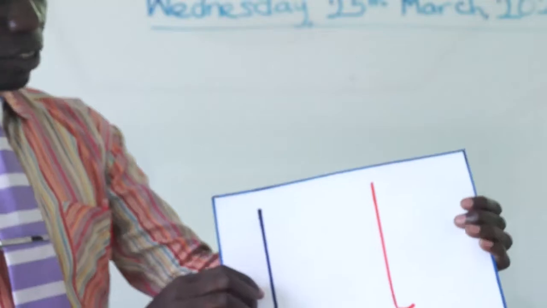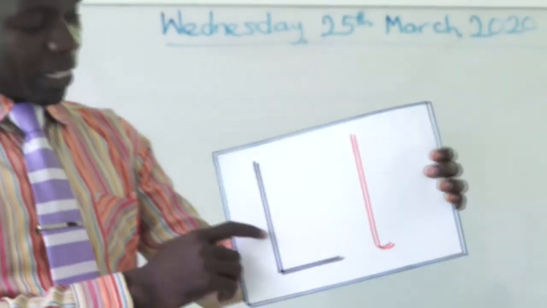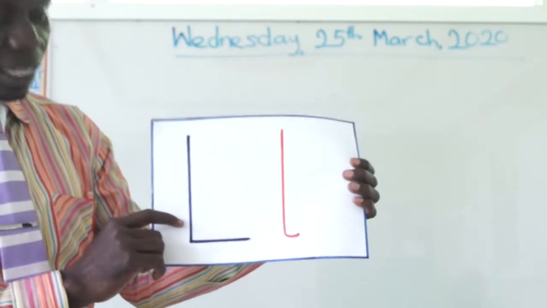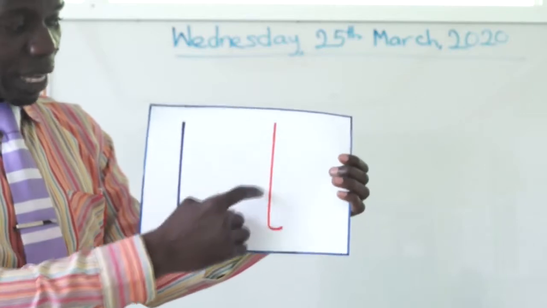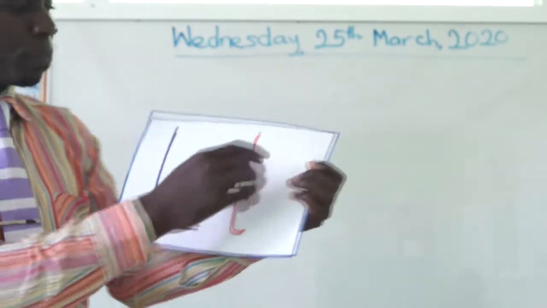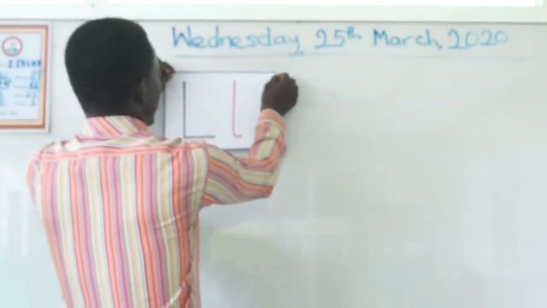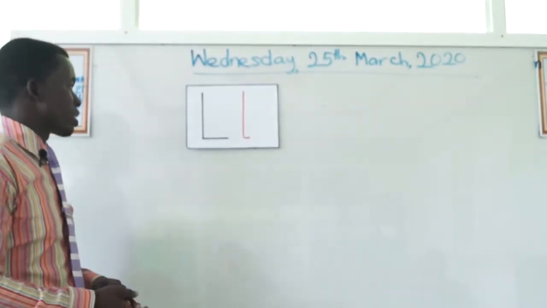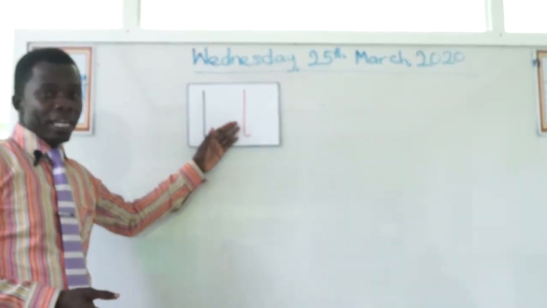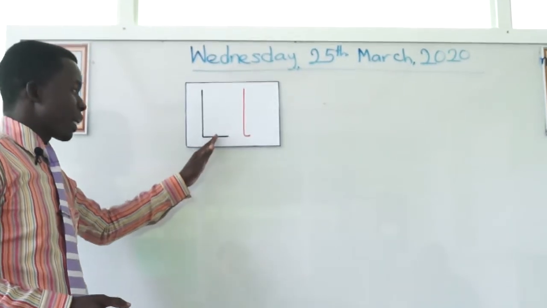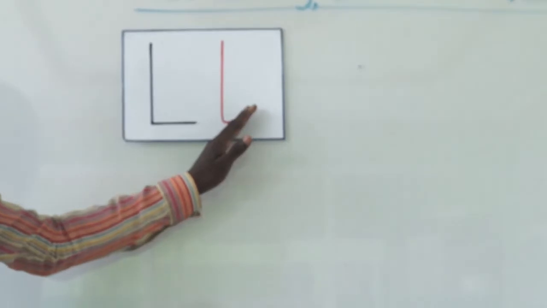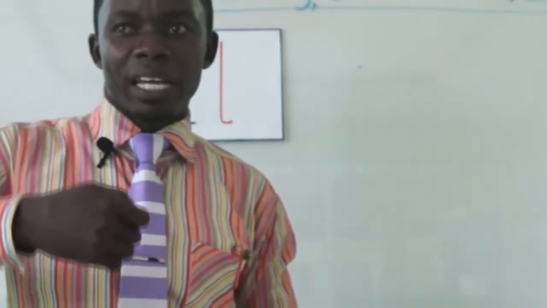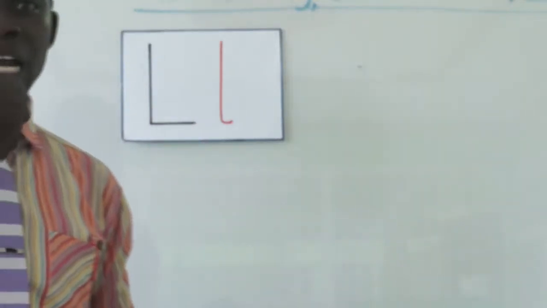So now you may see two different shapes here. The first one that is written in blue color is the uppercase L, and the one written in red color is the lowercase l. So today we are going to talk about letter L, uppercase L and the lowercase l. Good job. This letter has a sound, and the sound was from eating lollipop.